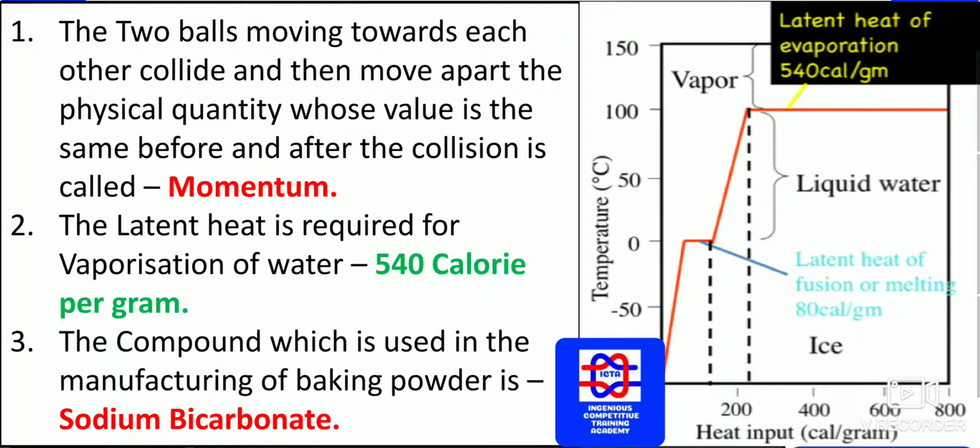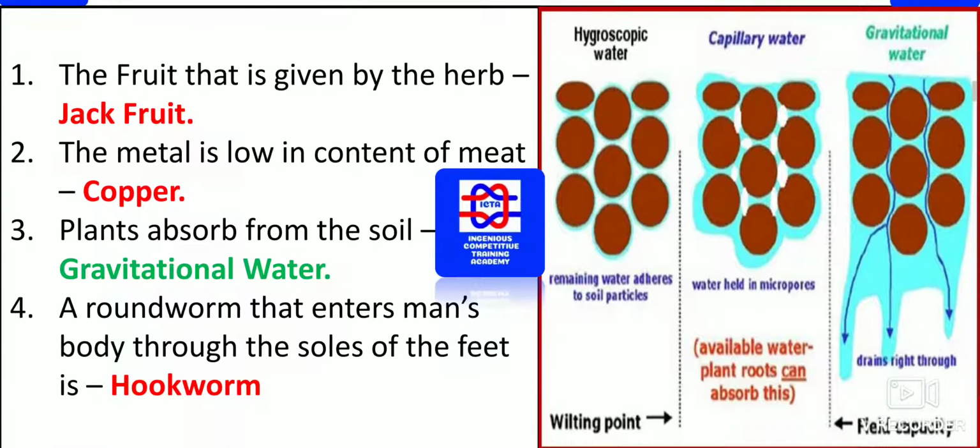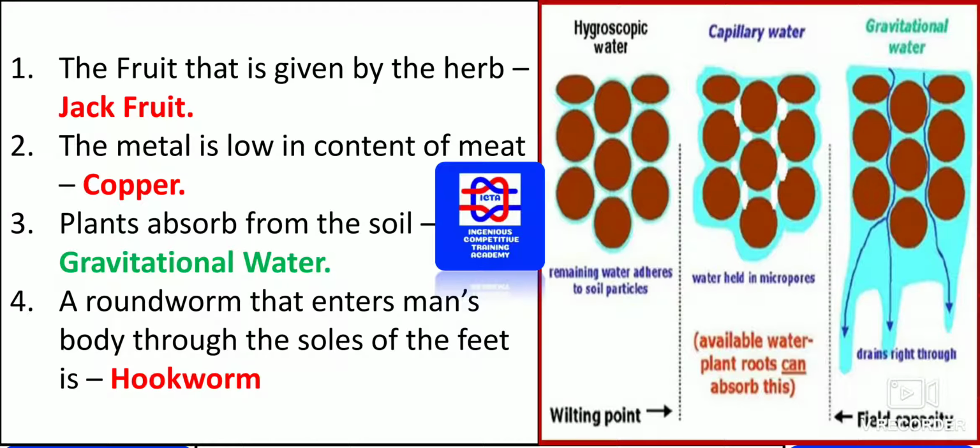The compound which is used in the manufacturing of baking powder, we knew, is sodium bicarbonate, that is NaHCO3, which is used for baking purposes in the bakeries. Now the fruit that is given by the herb, we knew, is jackfruit.